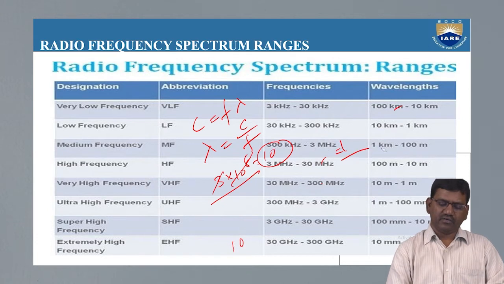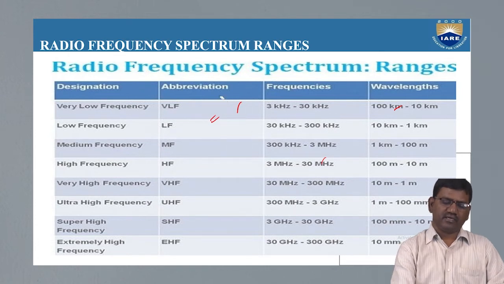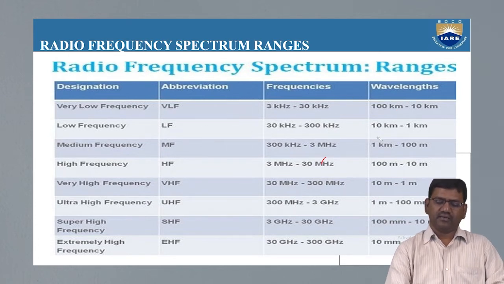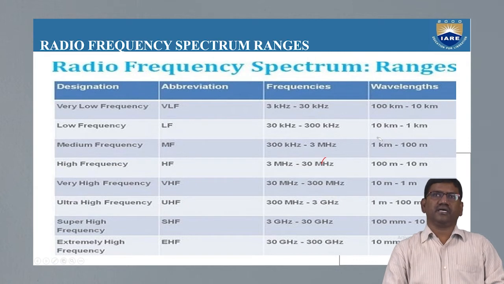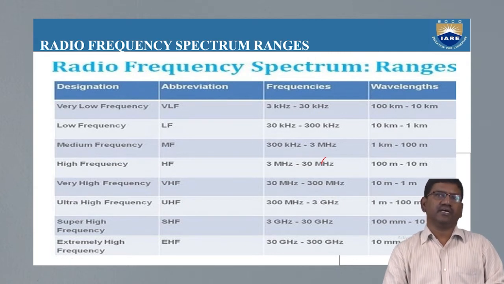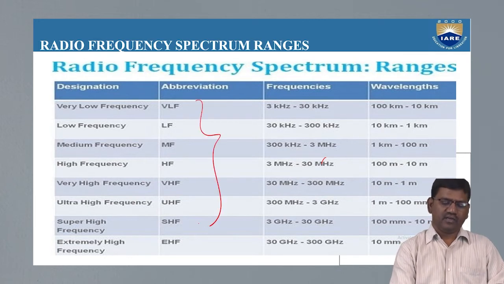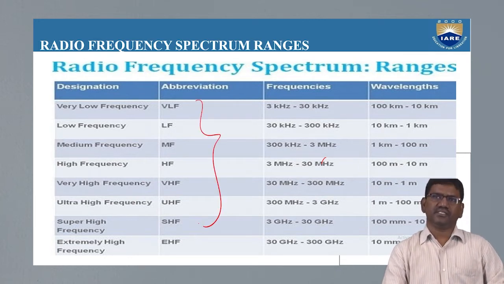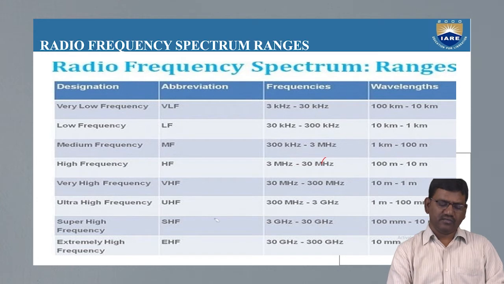Here, in our course, antennas, waves and propagation, every antenna designed by the designers comes under one of these frequency ranges. They operate only along those ranges.